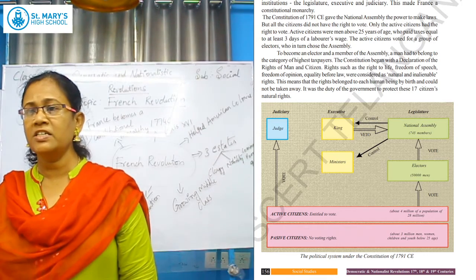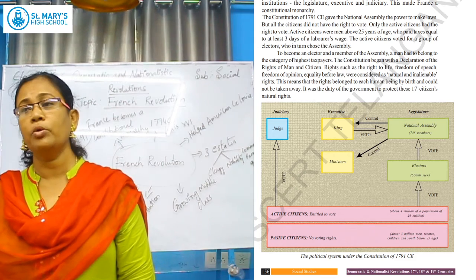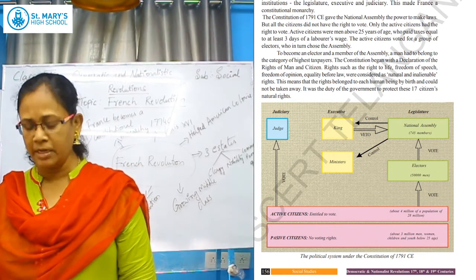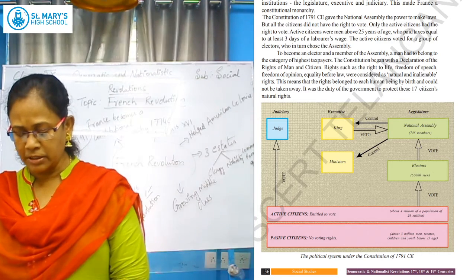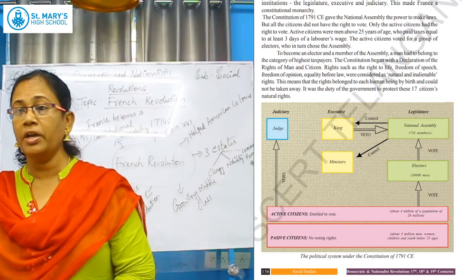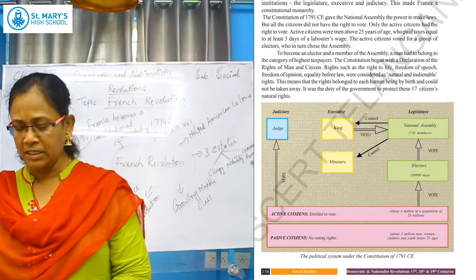Then who are the passive citizens? Passive citizens means they don't have any rights and they don't have any right to get involved in any activity. No voting rights. 3 million men and women, children, youth below 25 years, they all are passive citizens.